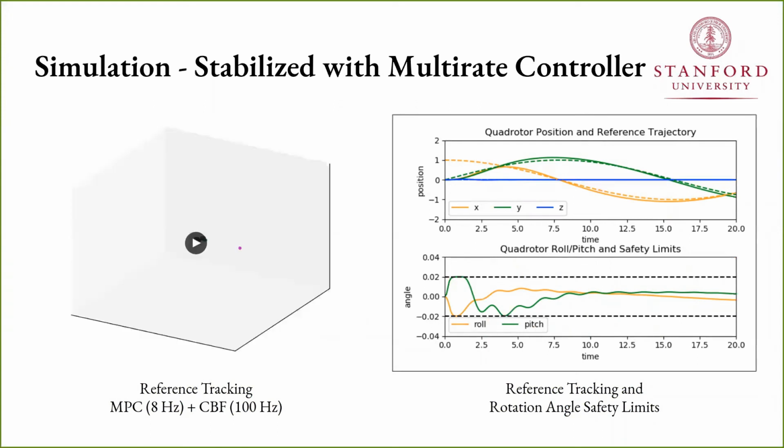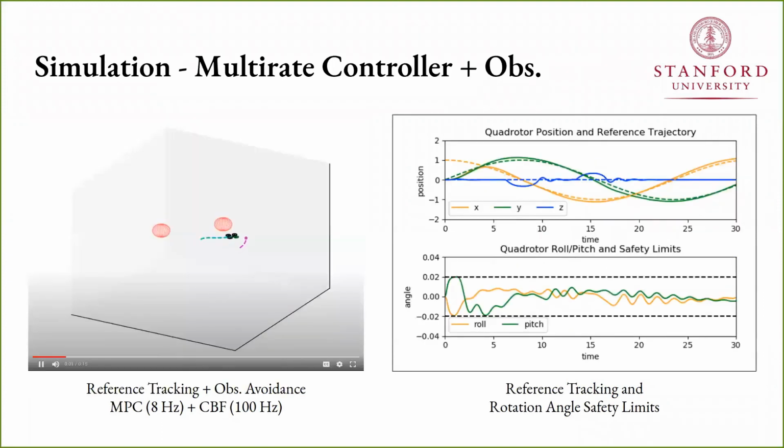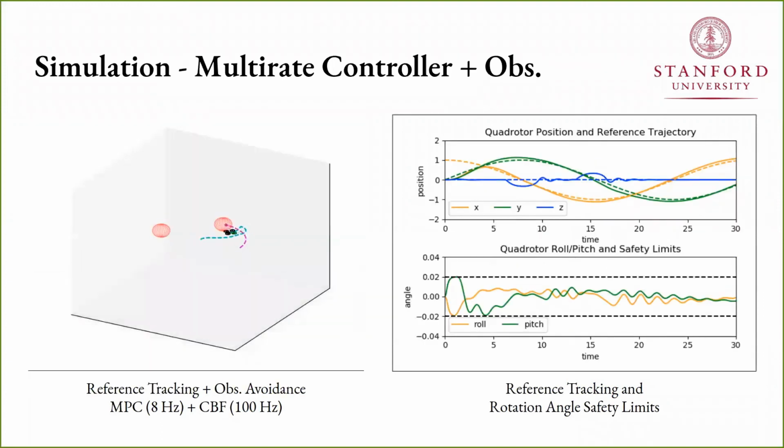Adding the CBF controller could be the difference between success and failure, especially for MPC controllers that may be slow or have feasibility issues. Finally, the multi-rate controller also does a good job reference tracking while avoiding obstacles. In this simulation, the quadcopter smoothly avoids these objects placed directly in the reference trajectory with minimal deviation. This makes it easy to use with any high-level controller as a safeguard and allows practical implementation with existing robotic stacks, which would be cumbersome to redesign. And that's it.